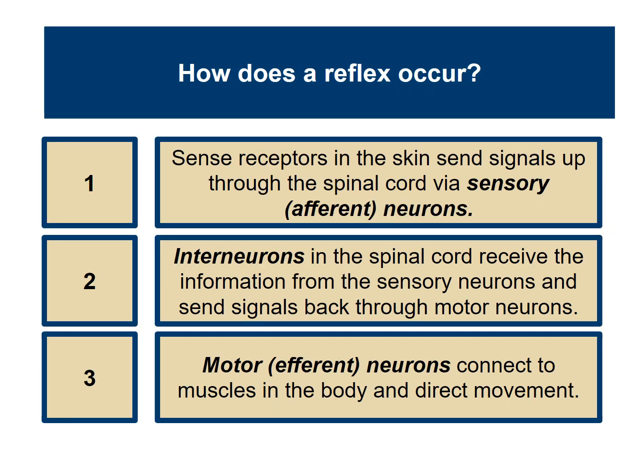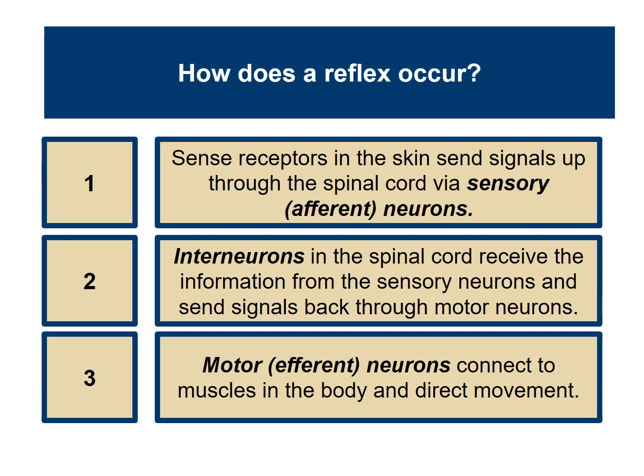So how does a reflex occur? Sense receptors in the skin send signals up through the spinal cord via sensory neurons, so the afferent neurons. So classic example, you stub your toe, the sense receptor in the skin sends signals up through the spinal cord to the brain. It lets the brain know that you've stubbed your toe. The inner neurons in the spinal cord receive the information from the sensory neurons and send signals back through the motor neurons. So the inner neurons are like the in-between neurons. The motor neurons, the efferent neurons, connect to muscles in the body and direct movement.